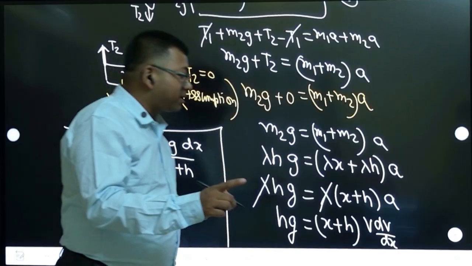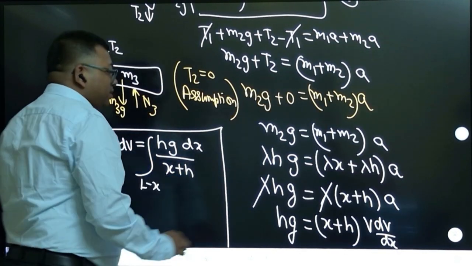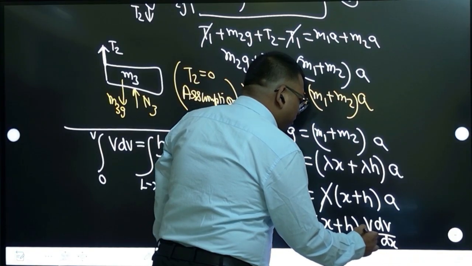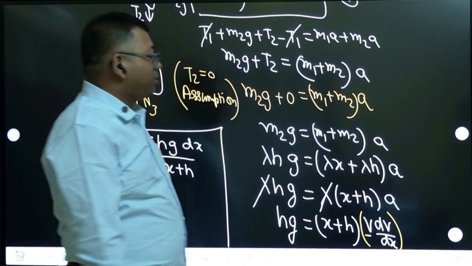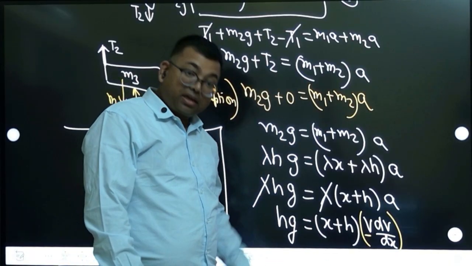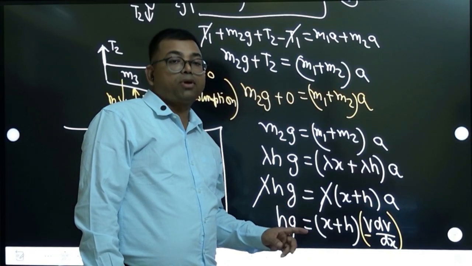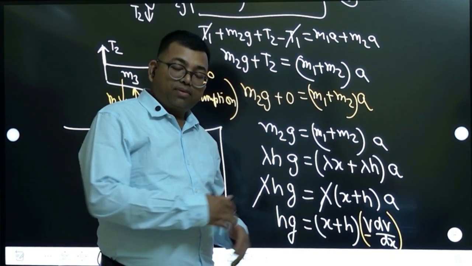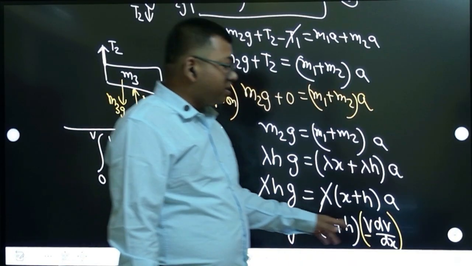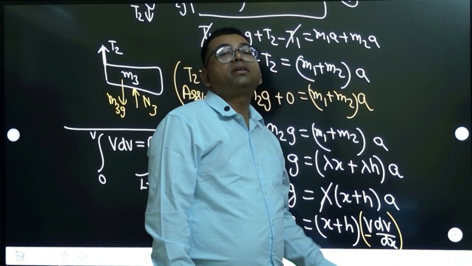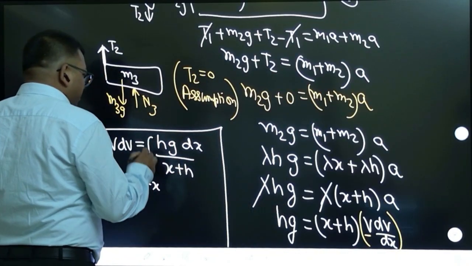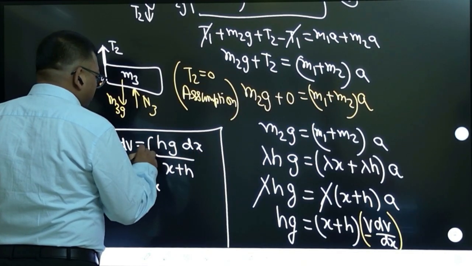But a very important thing you have to note is that acceleration will be v dv by dx, but because x is decreasing, a negative sign will come here. Whenever x decreases, dx would be written as minus dx. Note that, because that is going to come in many problems, including the advanced portion. So we will write v dv by dx as minus v dv by dx. Are you understanding? This is a very important thing. So there is a minus sign here.